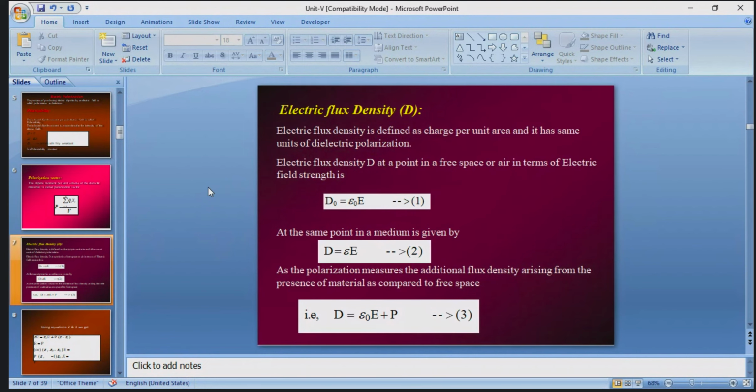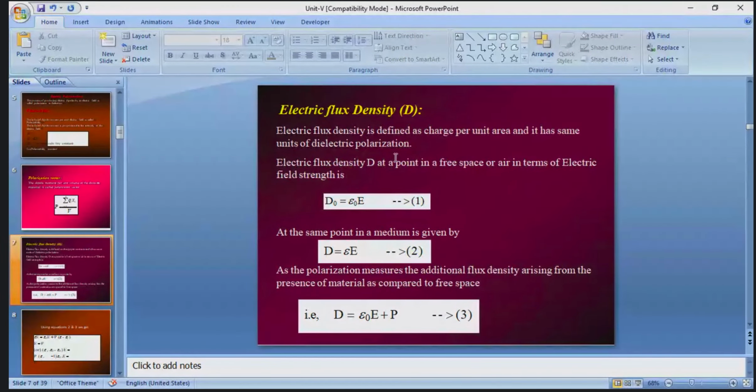Next heading, electric flux density. It is denoted with the capital D. So what does electric flux density mean? Charge per unit area is known as the electric flux density. It has the same units as dielectric polarization.